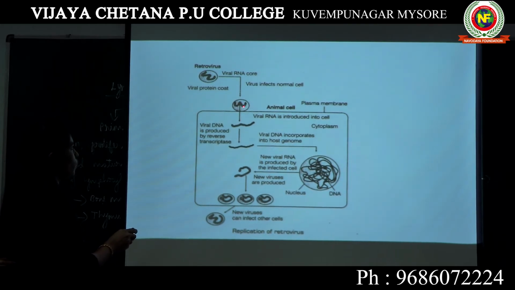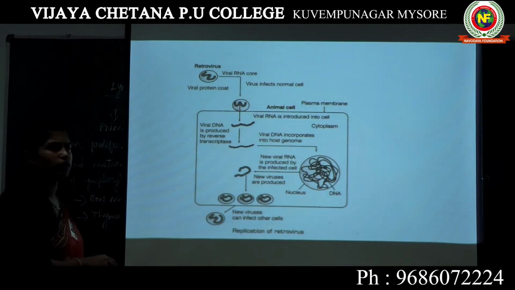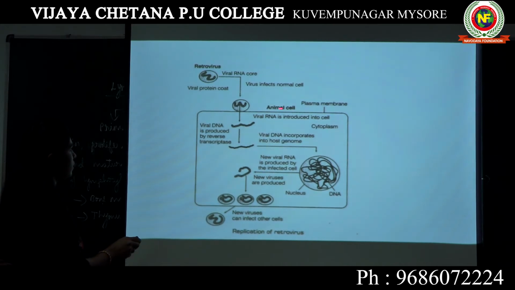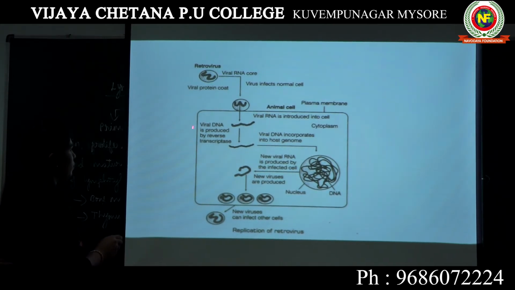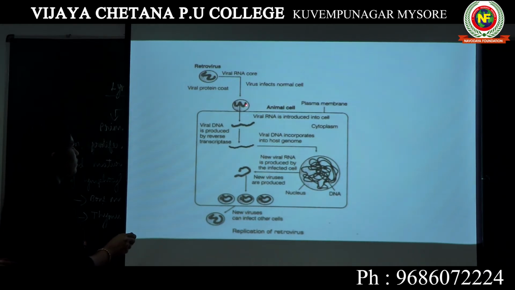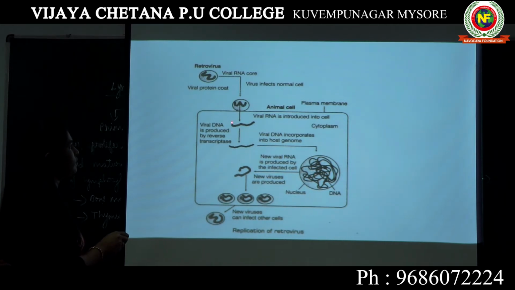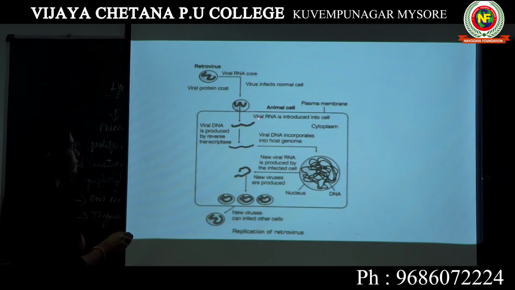Whereas if you see, only the single stranded RNA has entered the macrophage. So this whole rectangular shaped structure is representing a macrophage. The virus is attacking the macrophage. The protein coat does not enter the macrophage. Only the single stranded RNA enters the macrophage. Once the single stranded RNA, see here, viral RNA is introduced into the cell. This is viral RNA, which is single stranded RNA. It is introduced into the cell.